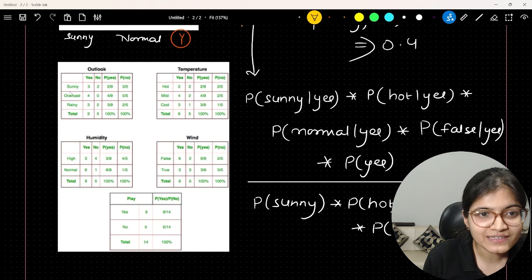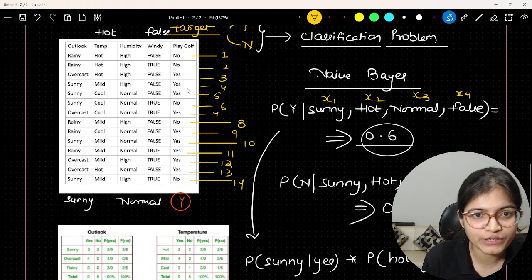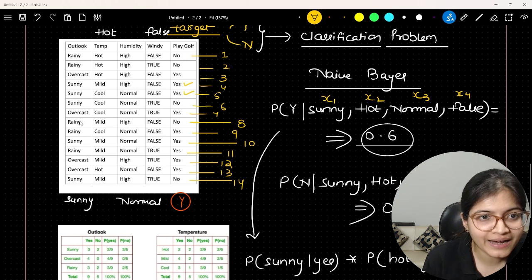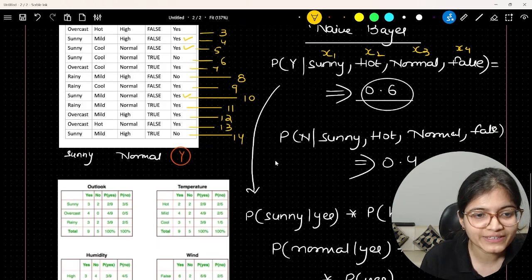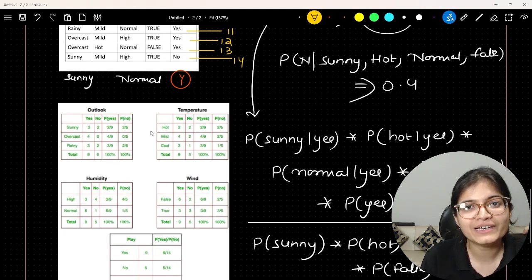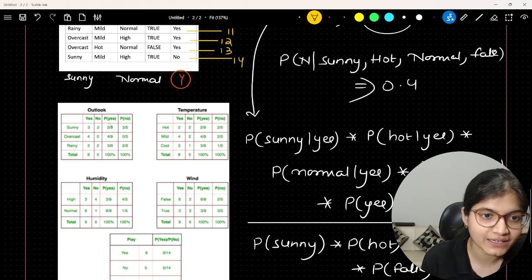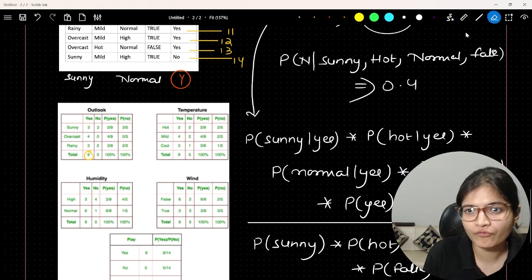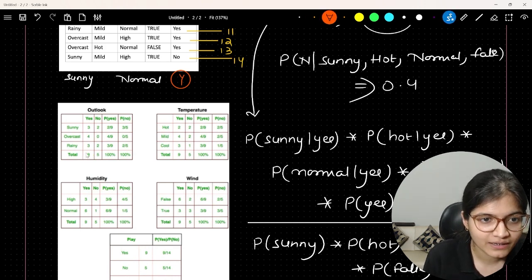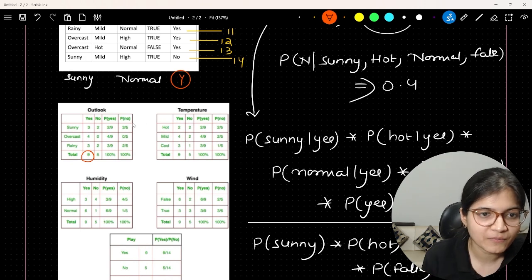If you can see sunny, how many yes are there? Sunny and yes, maybe you can just check it out here. 1, 2, and let's see sunny and yes, 3. So you will be able to observe there are 3 yes and 2 no. So if I ask you, what is the probability of sunny given this yes part, the total yes is 9. You can see the count of total yes is 9. So if someone asks you what is the probability of sunny given that yes value, you will say 2 by 9.